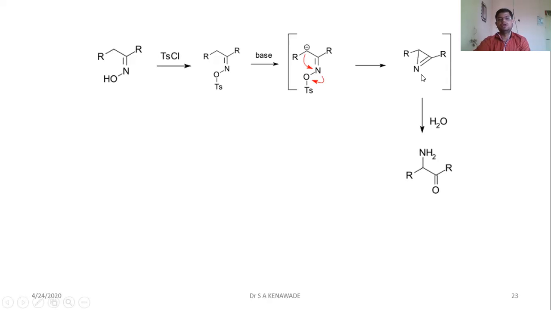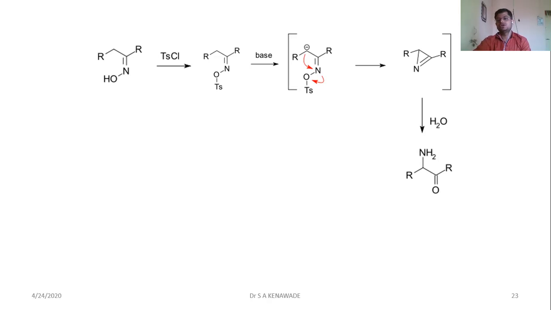This 3-membered ring containing nitrogen, we call this compound azirine, and you can study this azirine compound in your semester third heterocyclic chemistry. After that, in the next step, we use a weak nucleophile, that is a water molecule. Then there are two positions to attack in this three-membered ring.